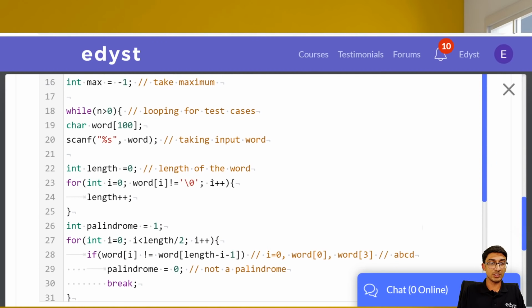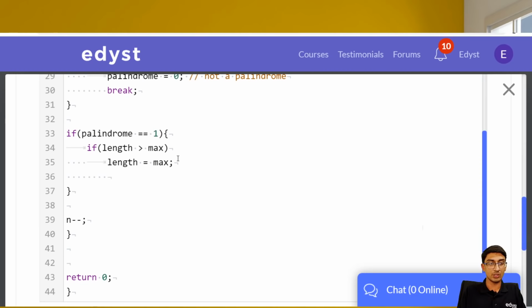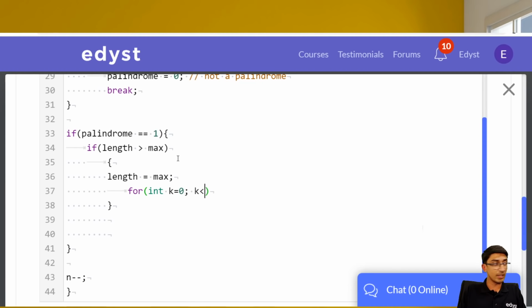So now the word is an array, so we have to again copy that entire thing into another array. So let's do that. Word underscore copy. So let's copy the entire array. Again, it's a long question, especially in C. Anyways, let me go for int k is equal to 0, k less than 100 because we have 100 elements, k plus plus.